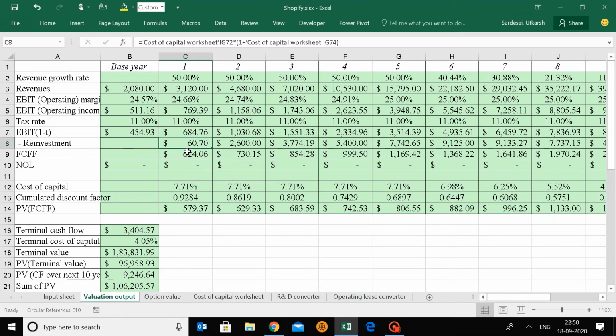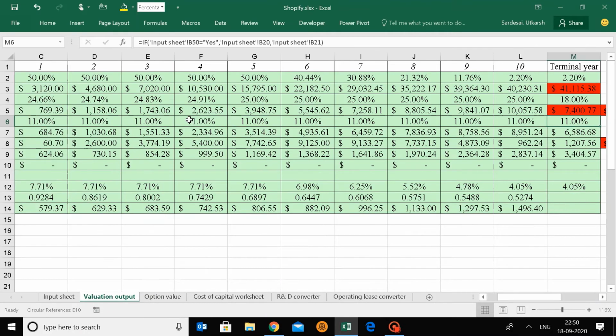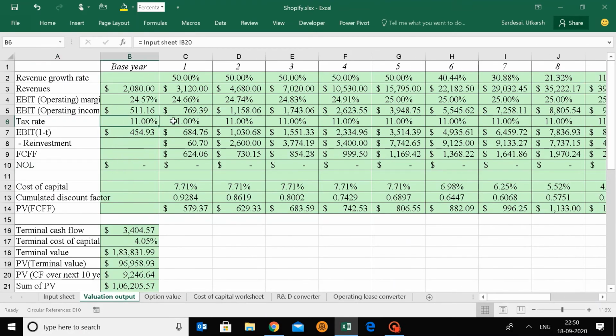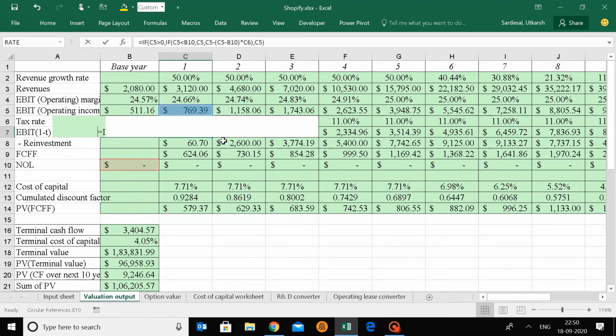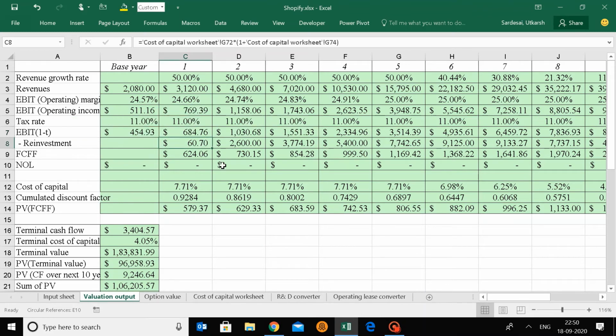Why I considered this for Shopify is because when I went online, I searched for how much tax Shopify ends up paying. I came up with 11%, and I think it is going to remain same, and that is why I kept it at 11%. Now after tax deduction, you get earnings before interest and tax, after which you deduct the investment and you get your free cash flow to the firm. Now you discount that future cash flow to get its present value.